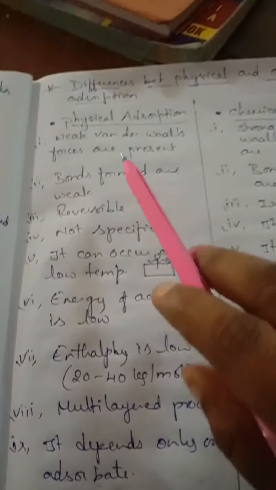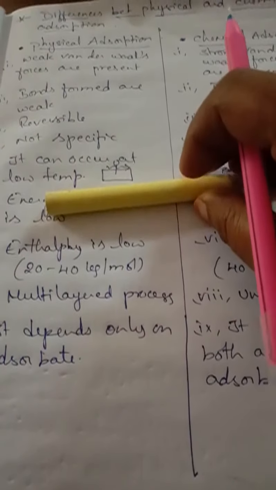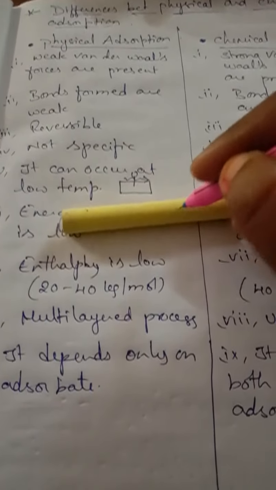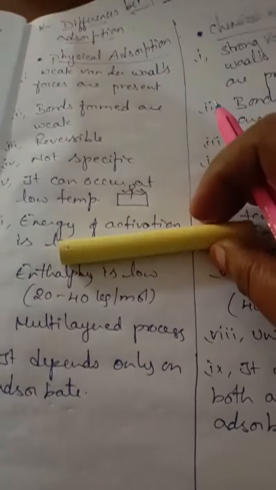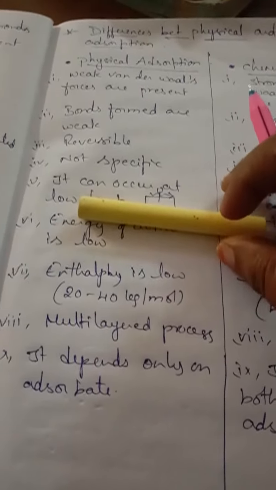Once it is attached by a strong chemical bond, it is not that easy to remove the particle from its adsorbent. That is why it is irreversible. Physical adsorption is non-specific, meaning it can take place anywhere. For example, if I take this chalk piece and keep some dots on it, it can happen anywhere. It is not specific to a particular substance.